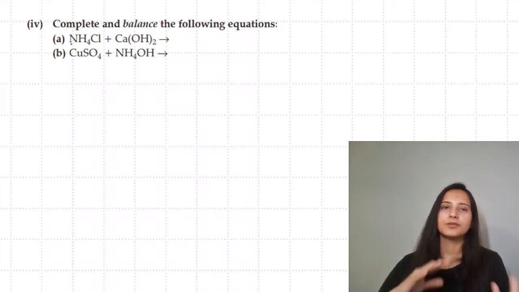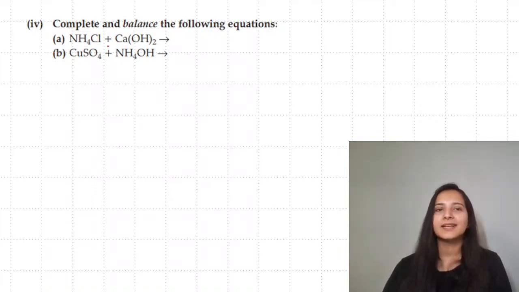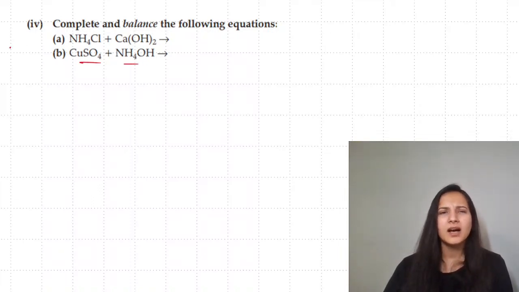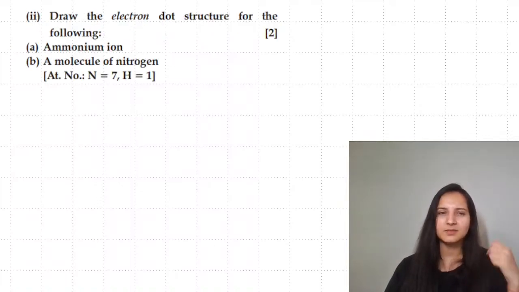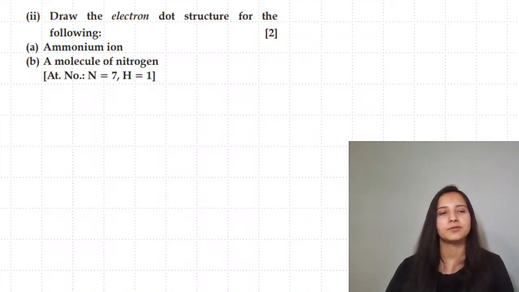So you will just remove the ions, or you will just displace the ions, you'll get calcium chloride and ammonium hydroxide. When you speak about copper sulfate and ammonium hydroxide, speaking about these two questions, we will discuss this once more tomorrow. So let's quickly finish what we have today first.